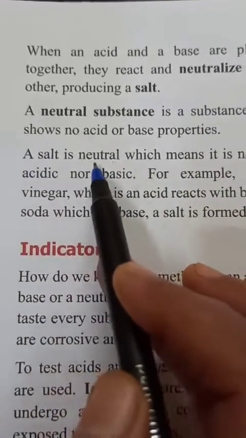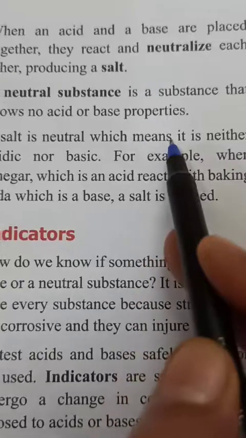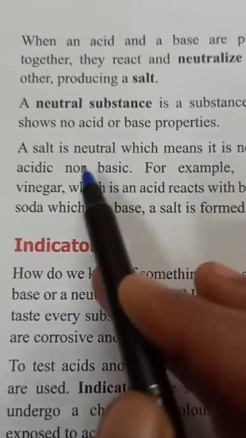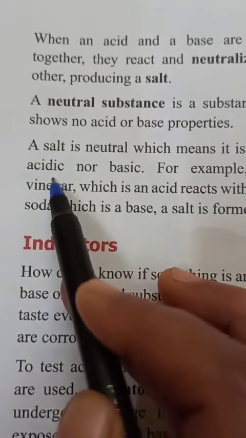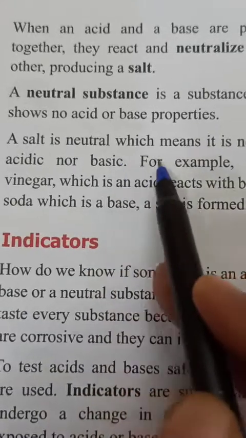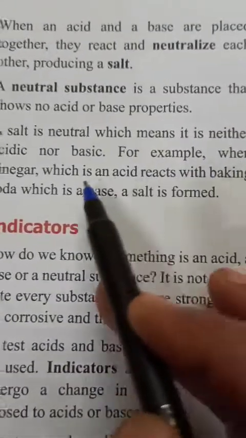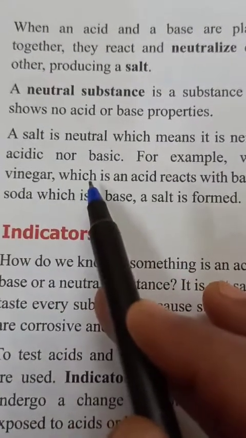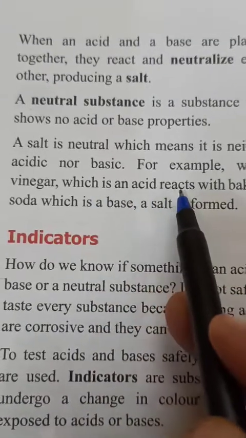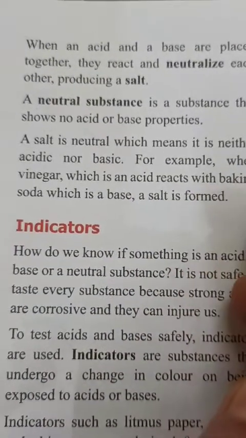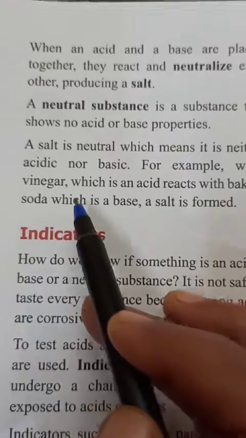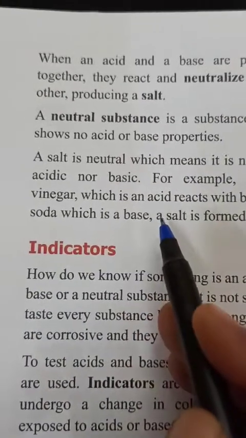A salt is neutral, which means it is neither acidic nor basic. For example, when vinegar, which is an acid, reacts with baking soda, which is a base, a